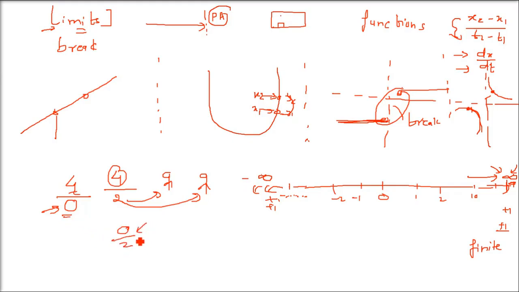Whenever we have 0 by 2, it's well defined because there is nothing. You have to divide it by 2, so there will be nothing. 0 by 2 is properly defined. But anything divided by 0 is not defined. If you take 2 raised to the power 0, that means what? It's 1. Anything to the power 0 is 1. So this is defined. But the only problem here is dividing by 0.